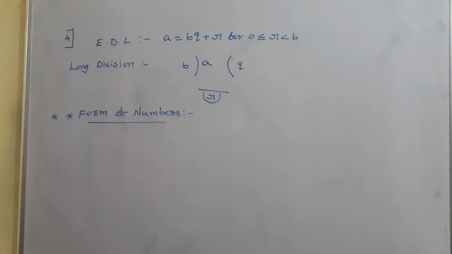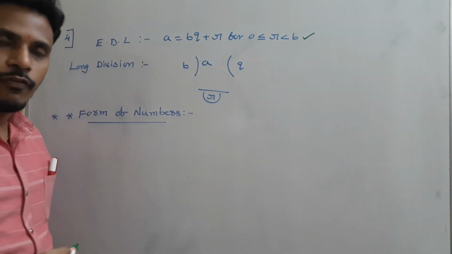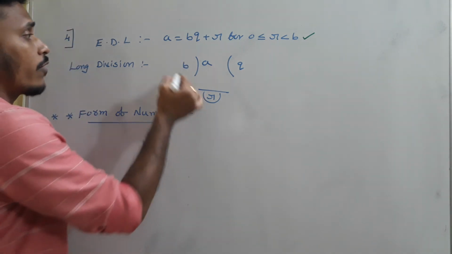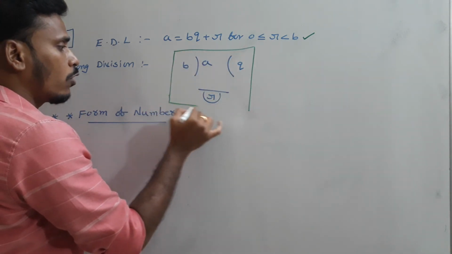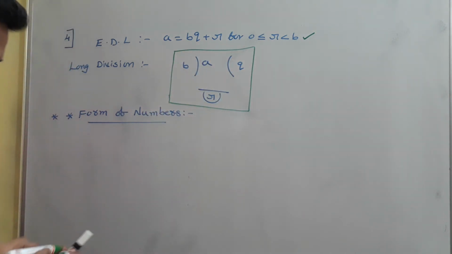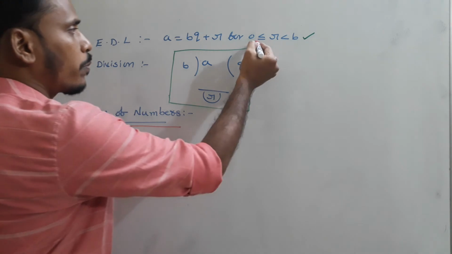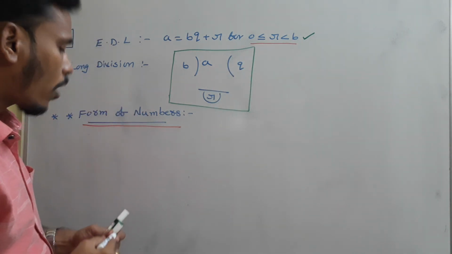So as we discussed, Euclid's division lemma is this unique representation a = bq + r for 0 ≤ r < b, and its corresponding long division process is this: when you divide a with b you are left with quotient q and remainder r. And now we are going to learn different forms of numbers. These forms of numbers simply depend on this particular restriction that 0 ≤ r < b.